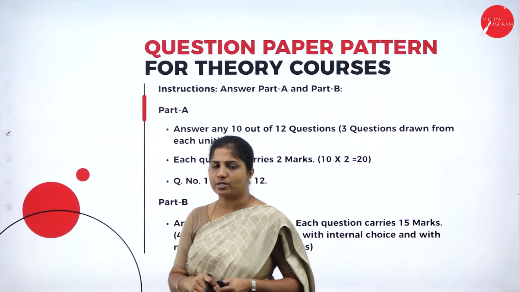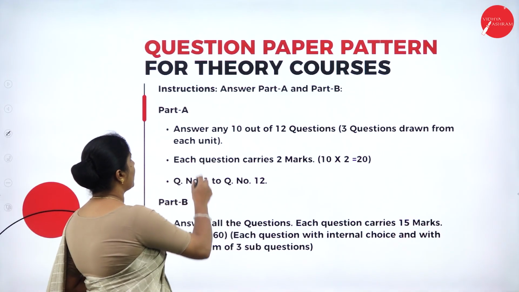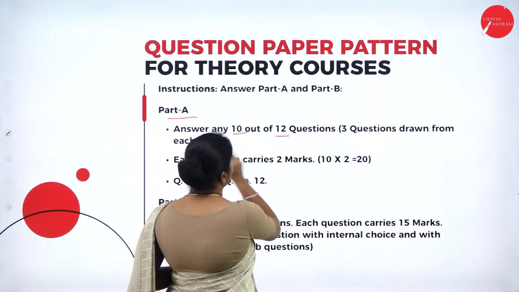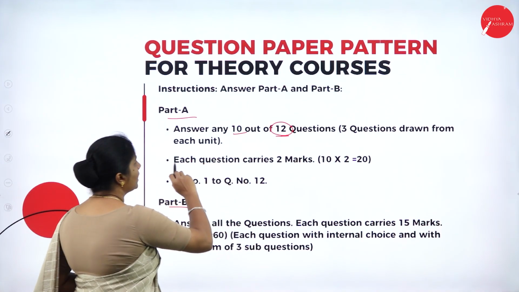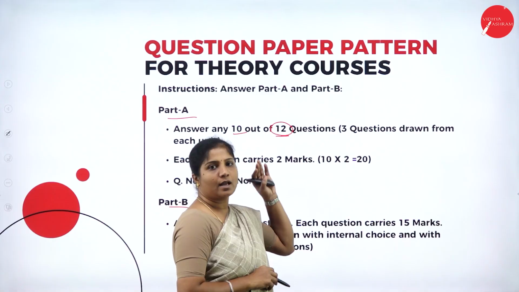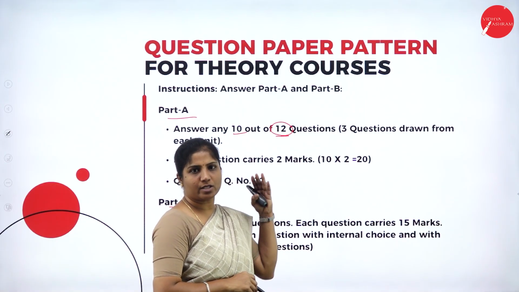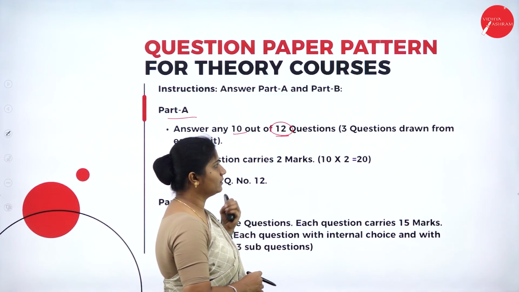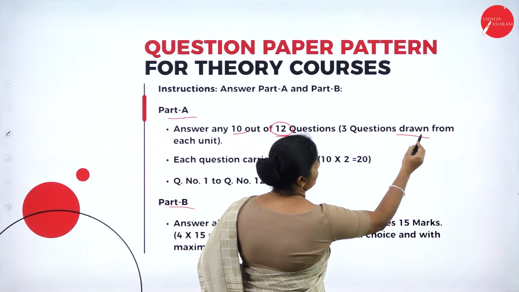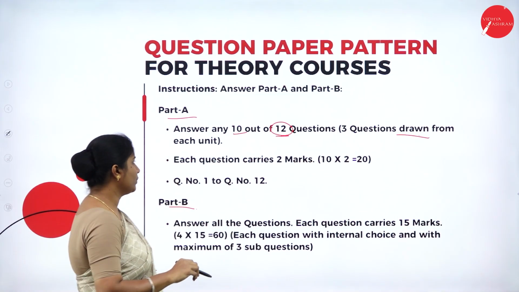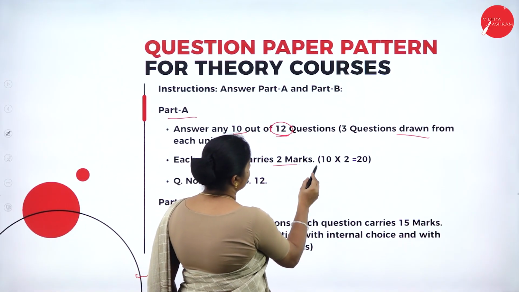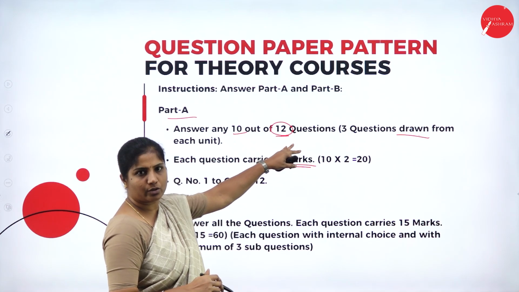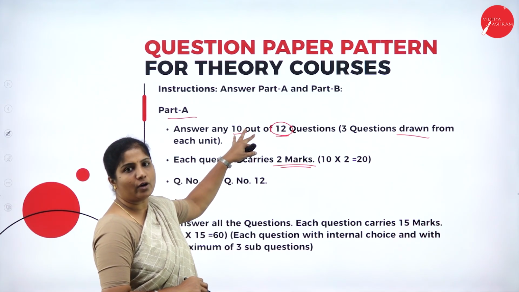The question paper pattern: as I said, Part A and Part B. In Part A, you need to answer 10 questions out of 12 questions. As you have 4 units, which we just looked into, they have drawn 3 questions from each unit. Each question carries 2 marks. So 4 into 3, you are going to get 12 questions. You need to answer 10 questions.